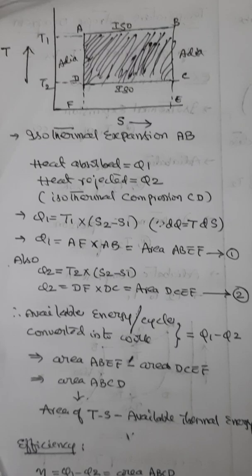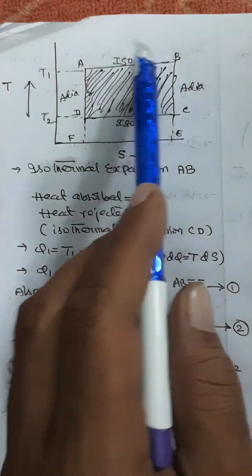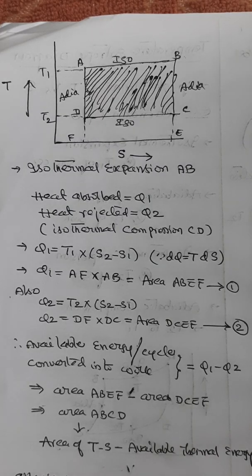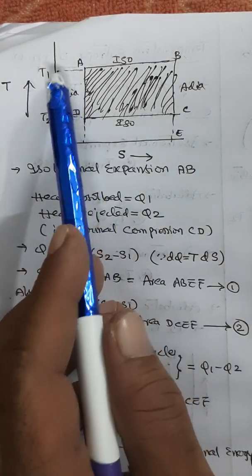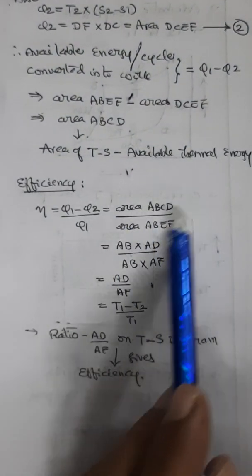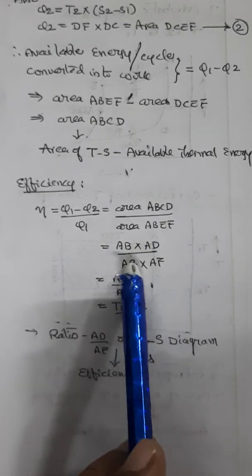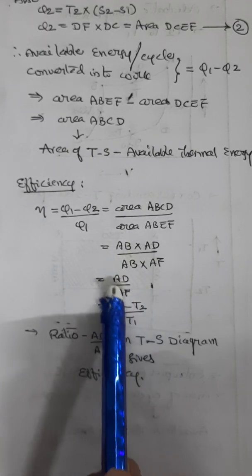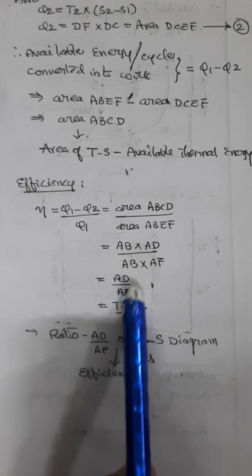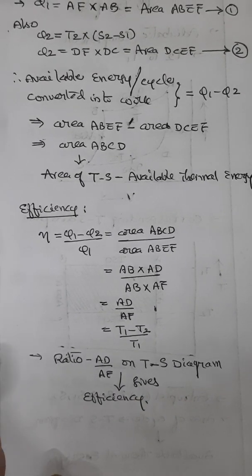What is the area of ABCD from this diagram? Area ABCD is nothing but AB into AD. Similarly, area ABEF is AB into AF. So area ABCD by area ABEF equals AB into AD by AB into AF. You can strike off AB, and this will be AD by AF. What is AD by AF? T1 minus T2 by T1. Therefore, this ratio AD by AF on the TS diagram always gives you the efficiency.